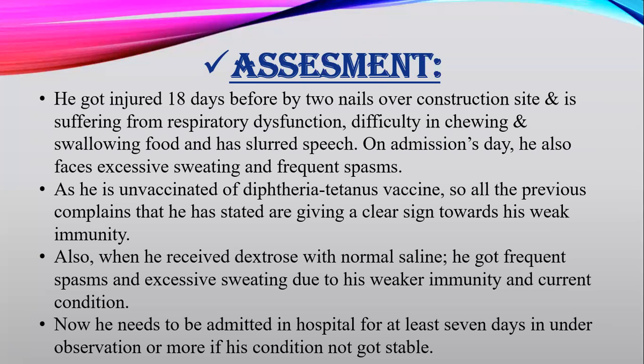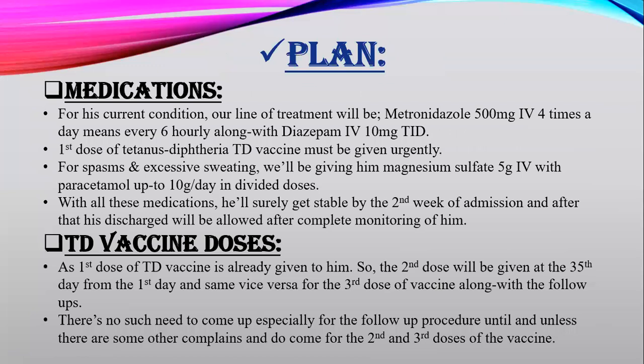So for this purpose, I have a plan that is regarding medications. Like for his current condition, our first line of treatment will be metronidazole, that is 500 mg IV 4 times a day. 4 times a day means dividing 24 hours by 4 leads to 6 hours, means every 6 hourly, along with diazepam IV 10 mg 3 times a day. And in this scenario, over this condition, he must be urgently vaccinated with the first dose of tetanus diphtheria vaccine.